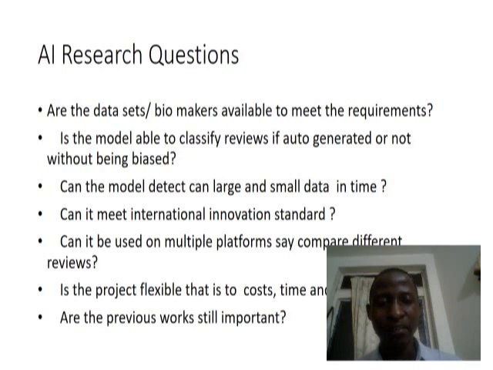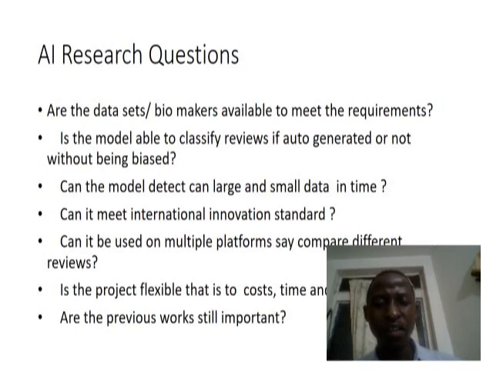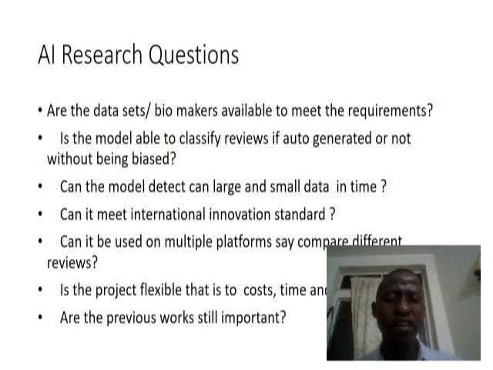Is the model secure, and can it avoid causing harm to the user or being biased about the views that have been sent by the online users? Can it be used on multiple platforms, say from different websites? Usually they have different reviews sent. Remember, with web pages, you move on to another page. So then, is the project flexible, that is, its cost and time, and is the previous work still important?